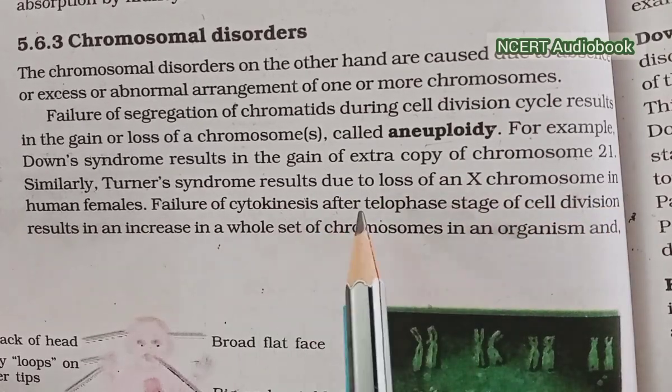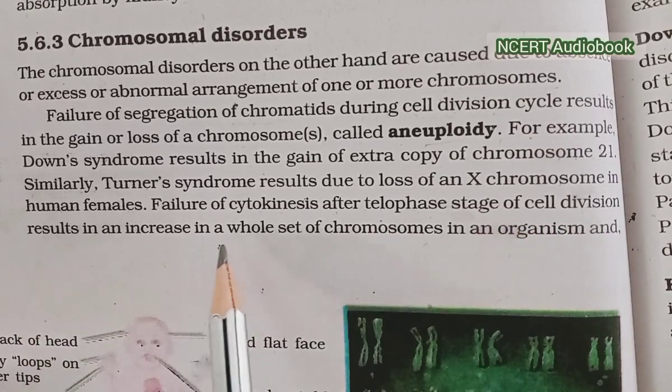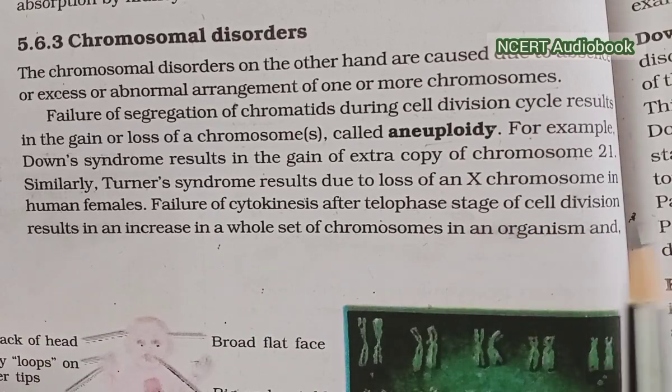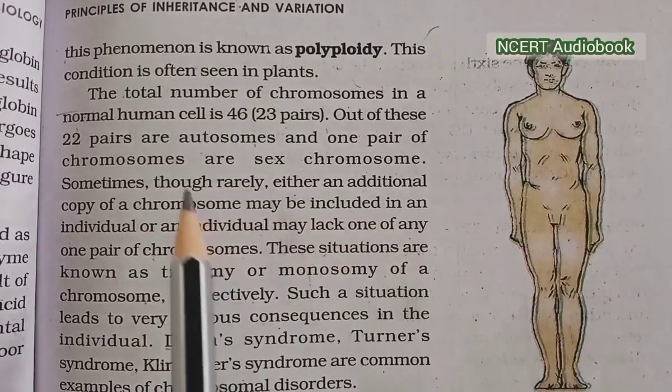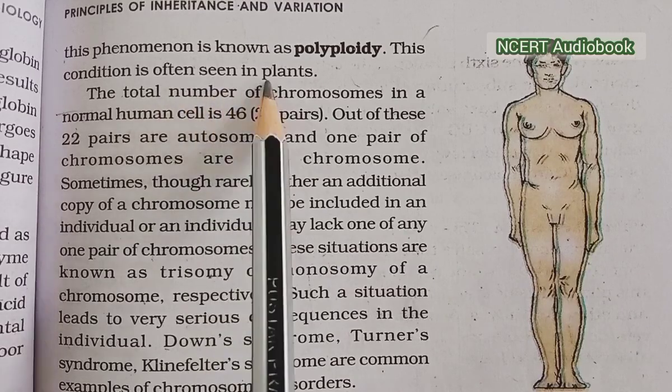Failure of cytokinesis after the telophase stage of cell division results in an increase in the whole set of chromosomes in an organism, and this phenomenon is known as polyploidy. This condition is often seen in plants.